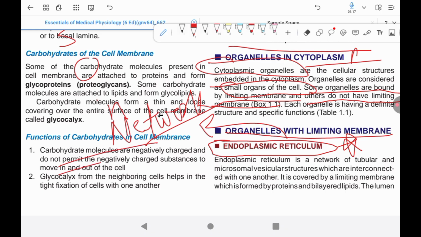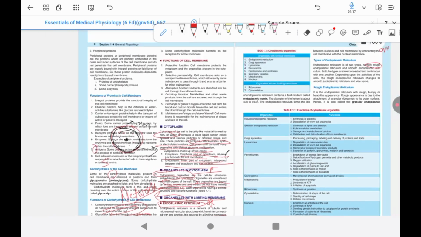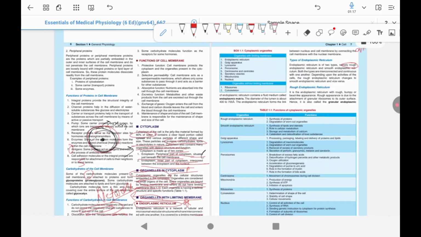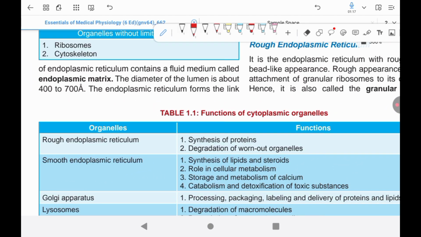So cytoplasm contains both organelle and cytosol. What is cytosol? Cytosol is the liquid portion inside the cell. And what is organelle? Organelle is a Latin word, and the meaning of organelle is small organ, or organ of the cell.